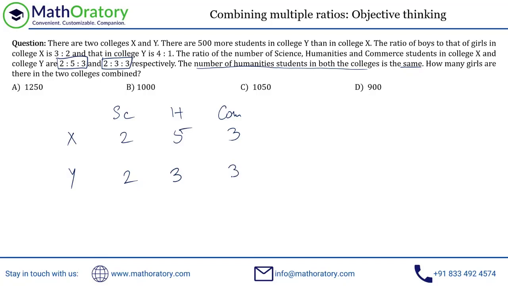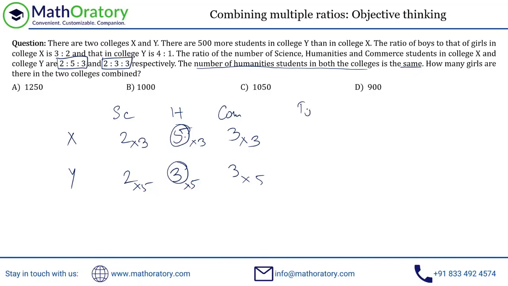Now, since the question tells us that humanities have to be equal, effectively I just need to equate this 5 and 3, right? But I cannot just equate these two. I have to adjust the same thing on each of the numbers. So I'll multiply 3 to all these numbers here, and I'll multiply 5 to all these numbers here. So I just made the humanities thing equal. I hope you can see it's 15 on both the sides.